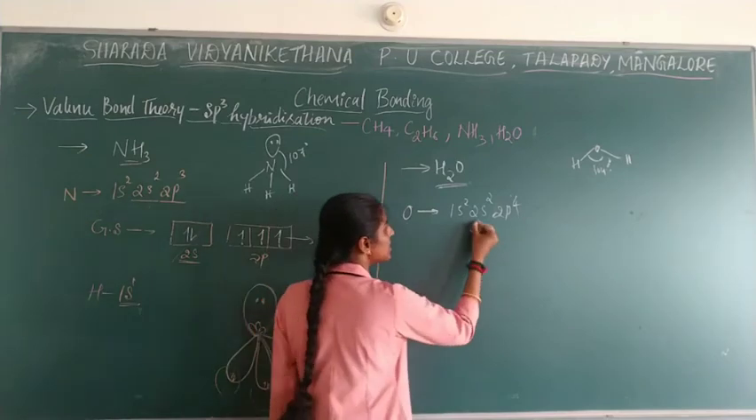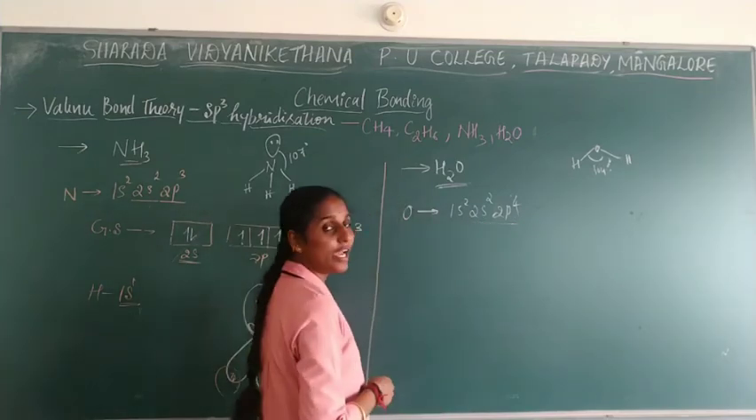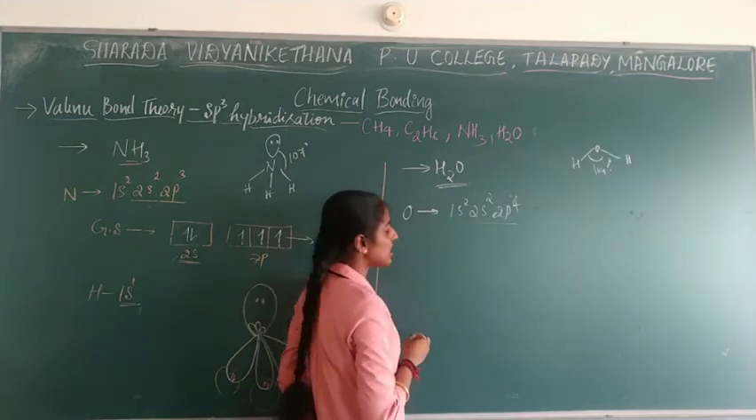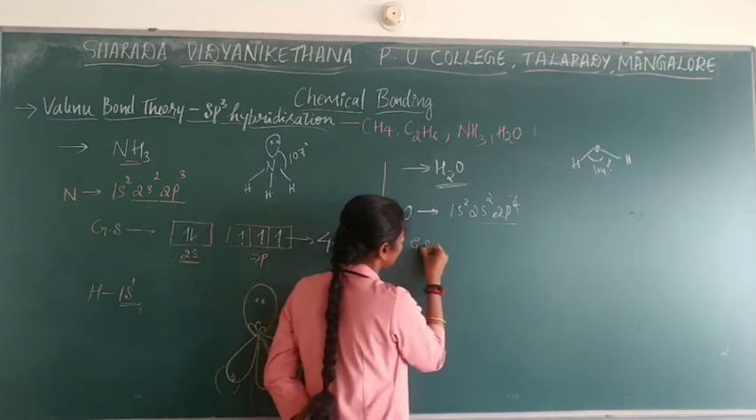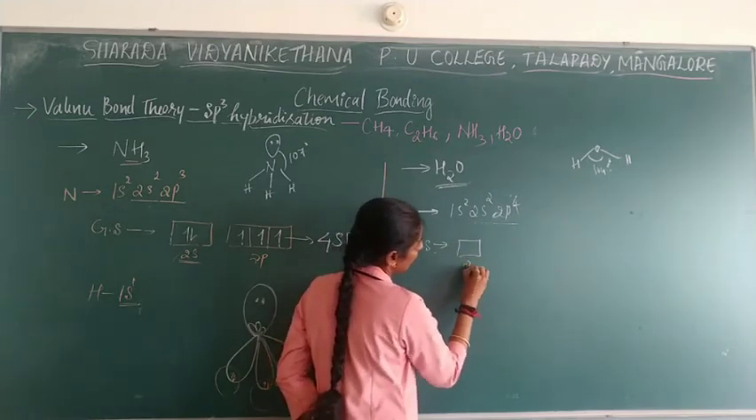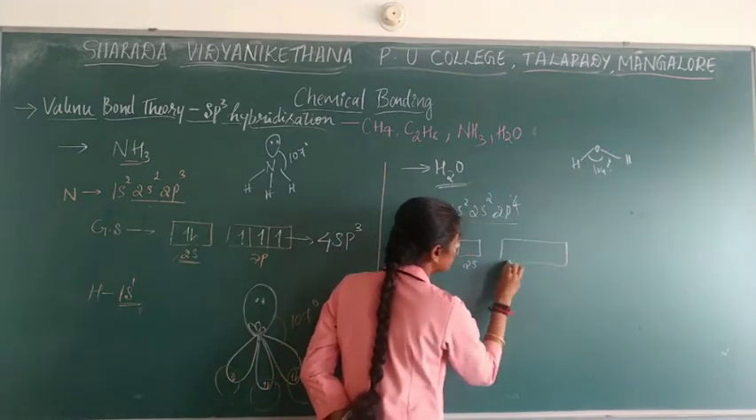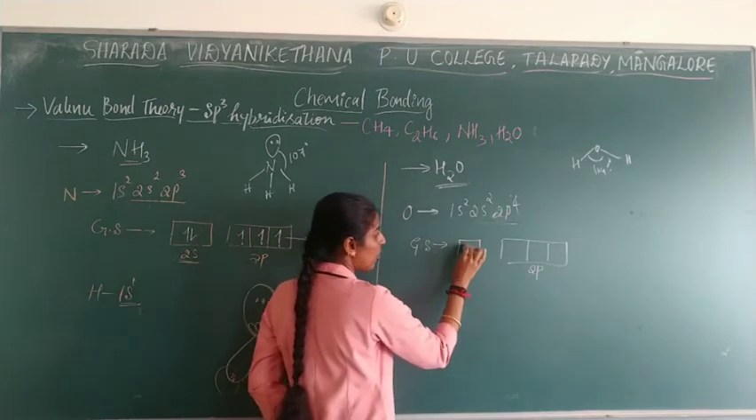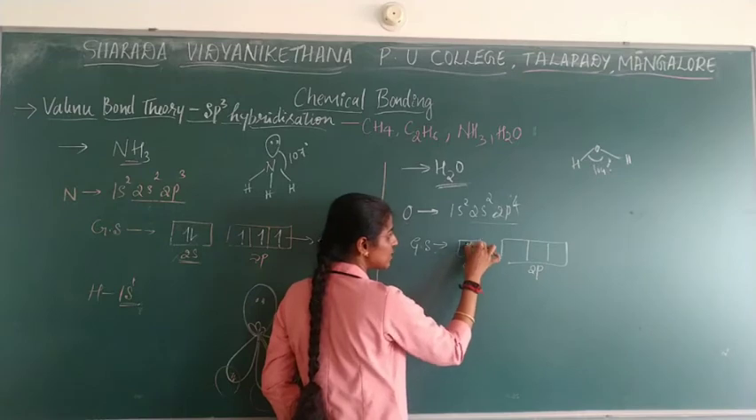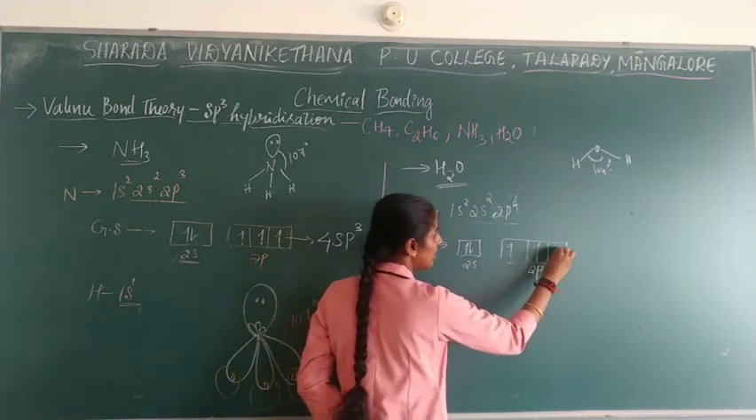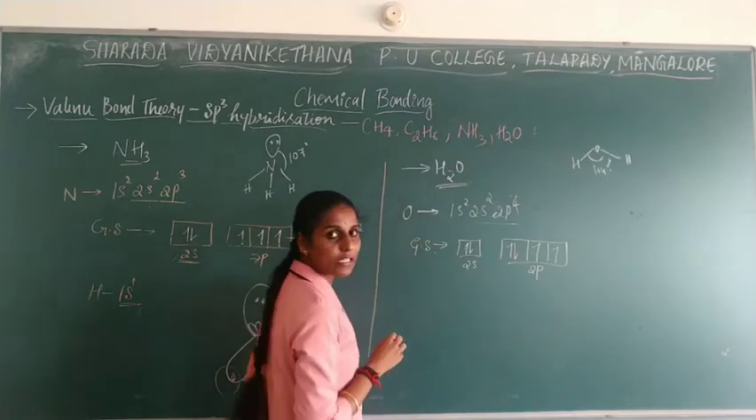So now, which is the last shell? This is the last shell, right? So for this second shell, you are going to write the orbital structure. In ground state, you need to write first. So we will write for 2s, and for 2p also we have to write. The electrons present over here are 2p4: 1, 2, 3, 4. Okay, these are the electrons.